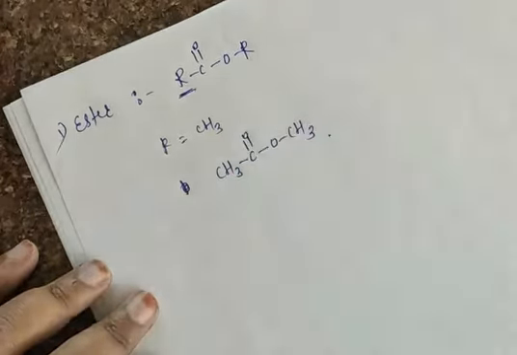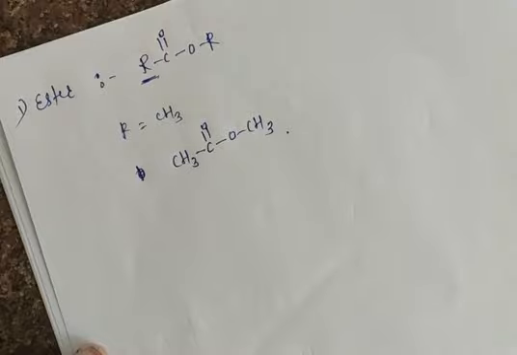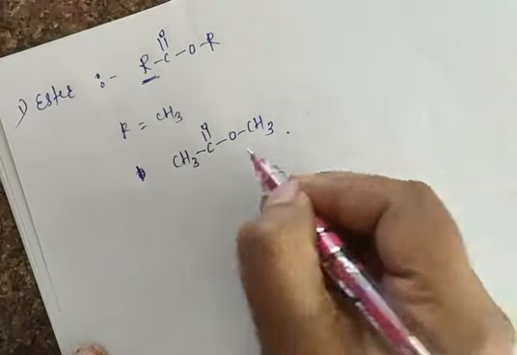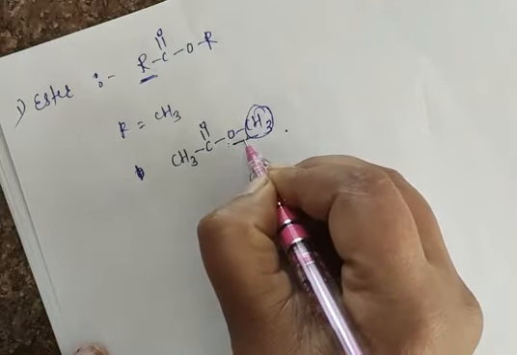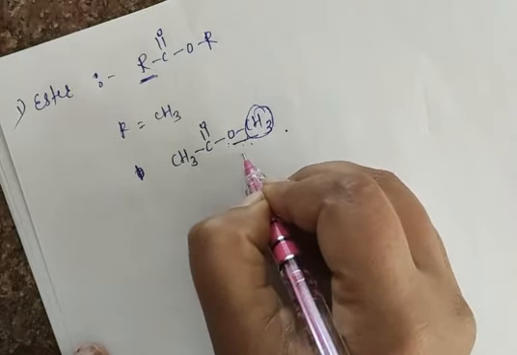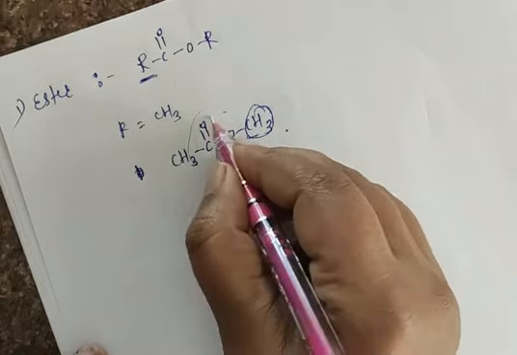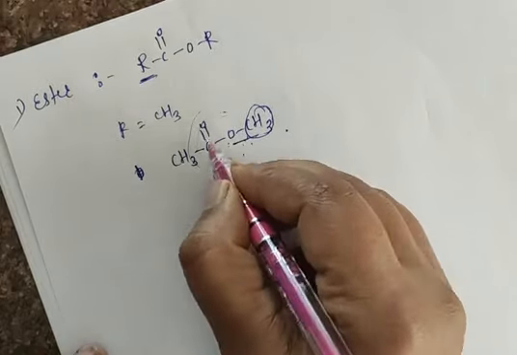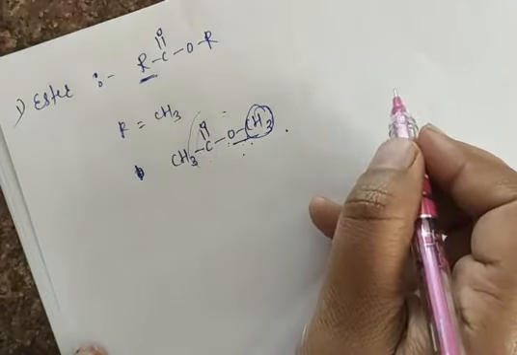Now suppose in a given organic compound there is a presence of an ester. So how should we give the name? First you have to give the name for the alkyl group which is attached to the oxygen. Here, this is your alkyl group which is attached to the oxygen. After that, for the carboxylic acid part that is present, the last IC will be replaced with ATE. IC will be replaced with ATE.